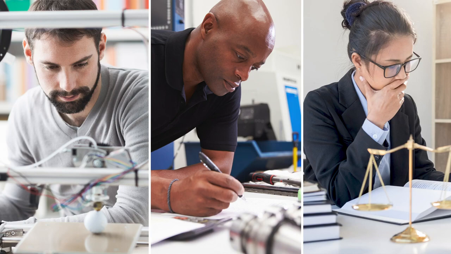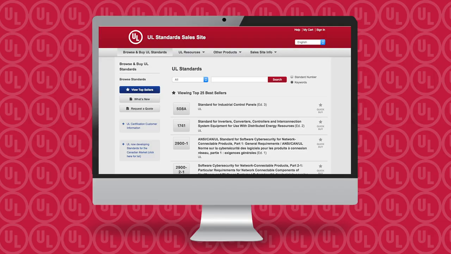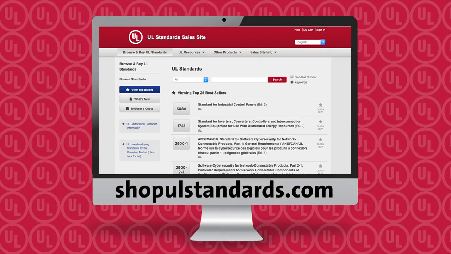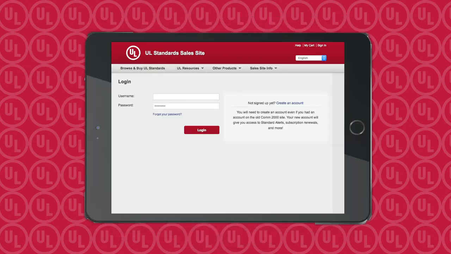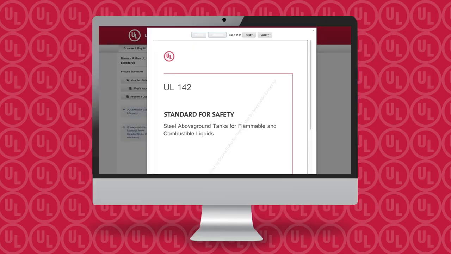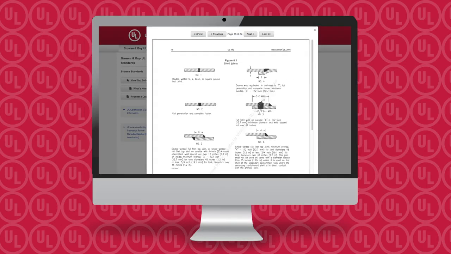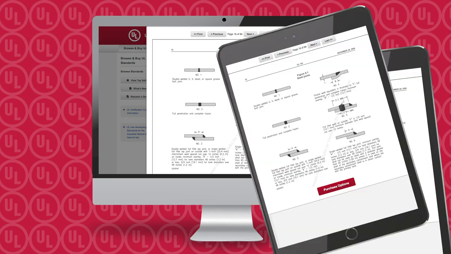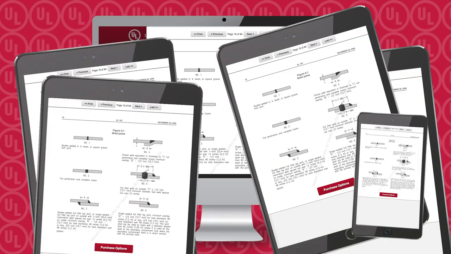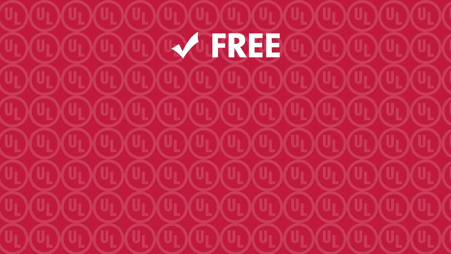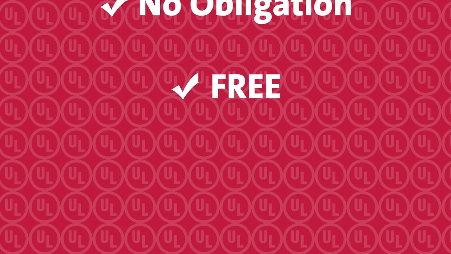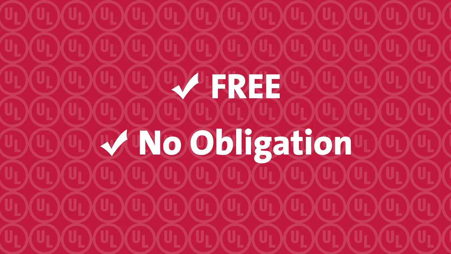their safety initiatives. It's as easy as going to our website at shopulstandards.com, searching for your standard, and registering on the site. You will then be able to view each and every page of UL's family of standards. And there's no limit to the number of employees in your organization who can register to view our standards at no cost. You will not be under any obligation to purchase the standards you view.